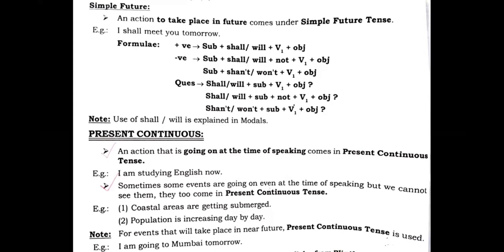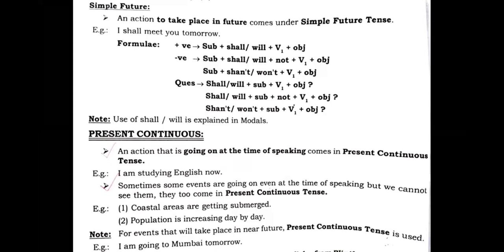For example, I am studying English now, or I am teaching English now, right? This is temporary. For some time this will continue, then it will be over. So when the action is in continuity or in progress, that comes under present continuous tense.